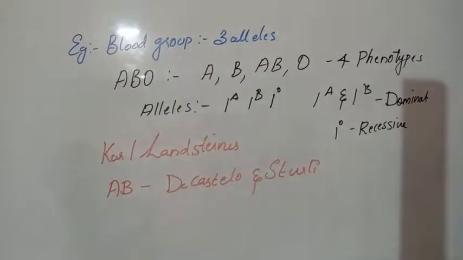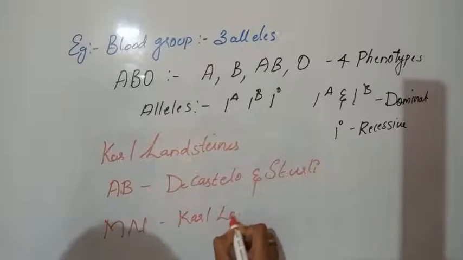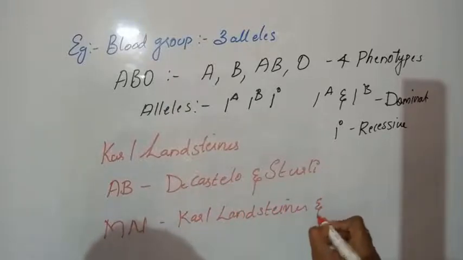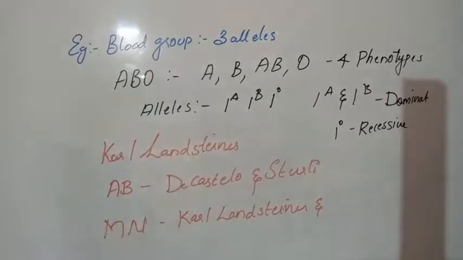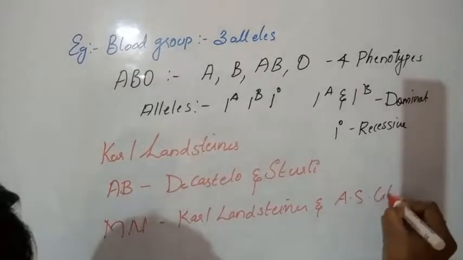Then the MN type of blood group system was discovered by again Karl Landsteiner as well as A.S. Wiener. That is, the MN blood group was discovered by Karl Landsteiner and A.S. Wiener.